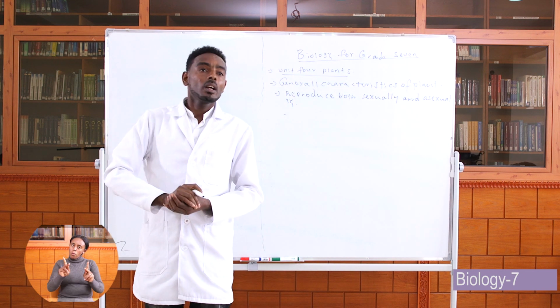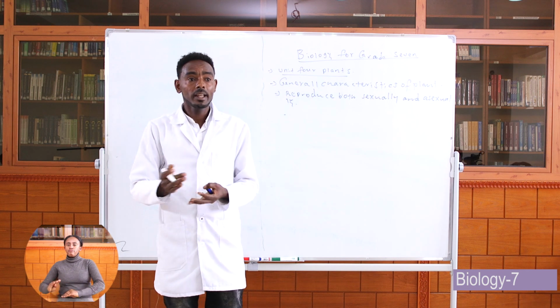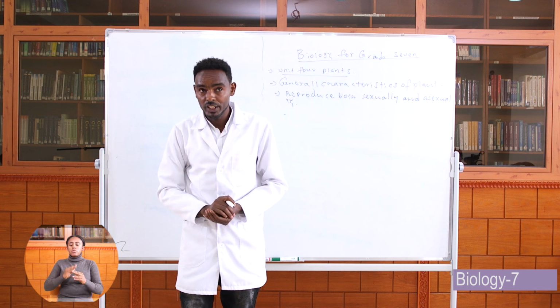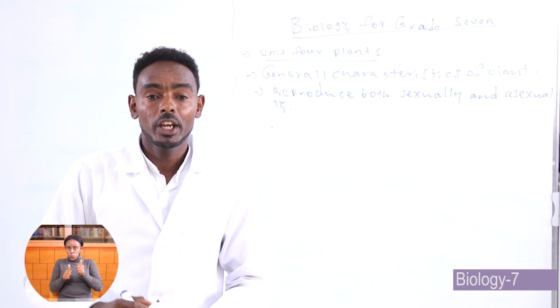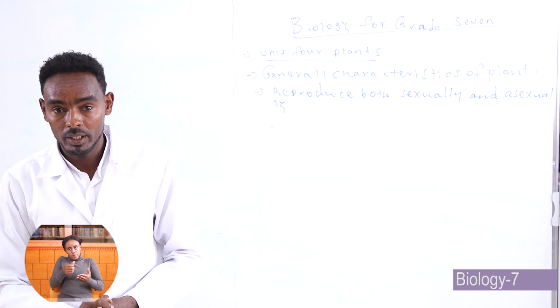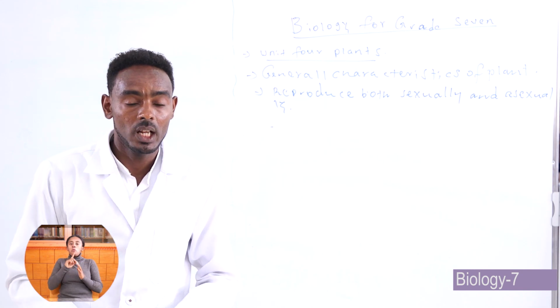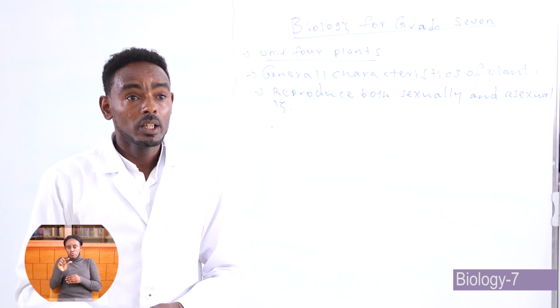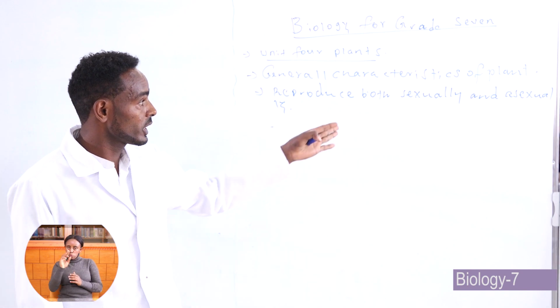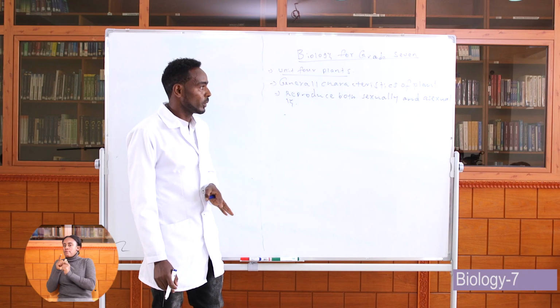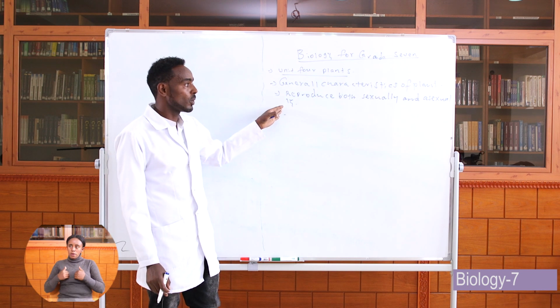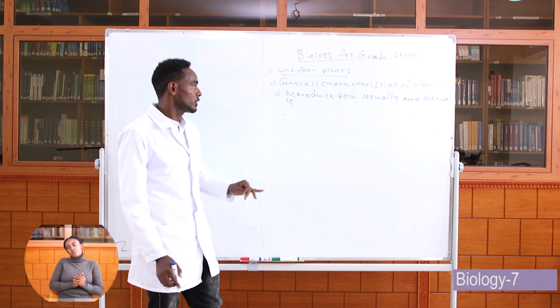Okay, what does reproduction mean? Who can try? Reproduction is the process by which living organisms give rise to offspring. Offspring means a new plant or young animal. There are two types of reproduction, which are called sexual reproduction and asexual reproduction. Plants reproduce both sexually and asexually.